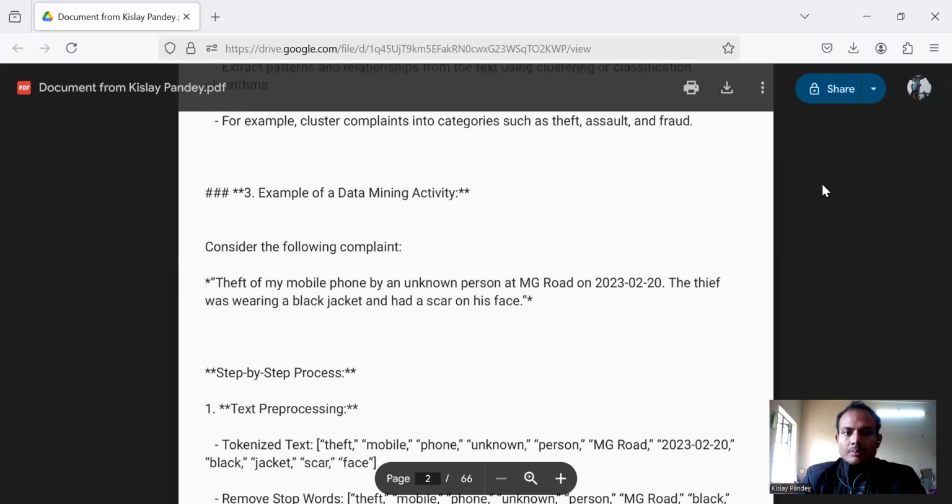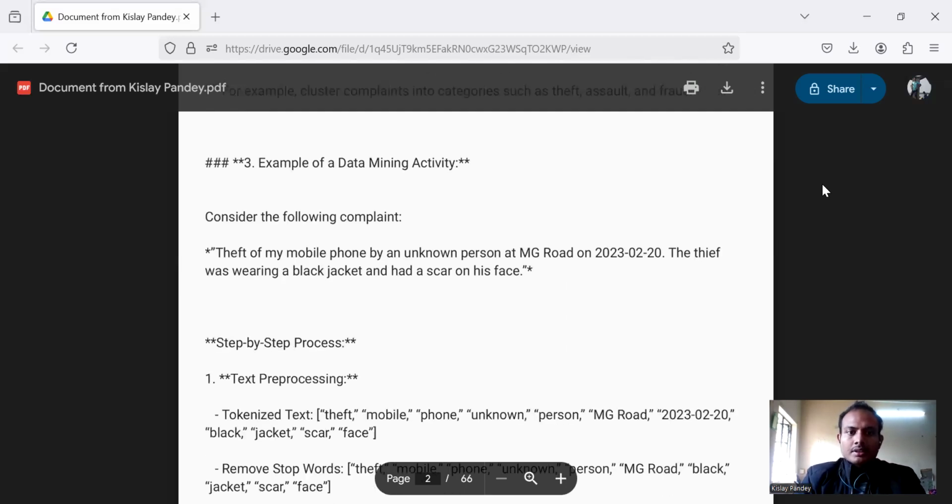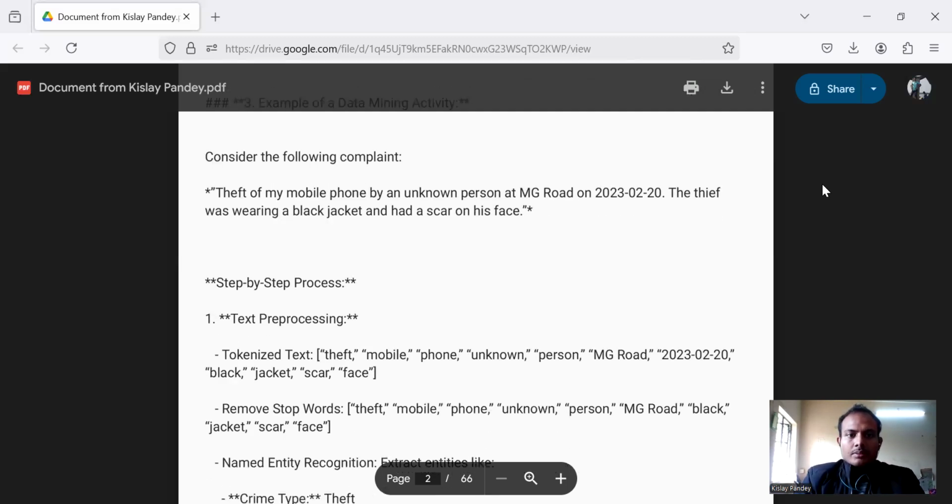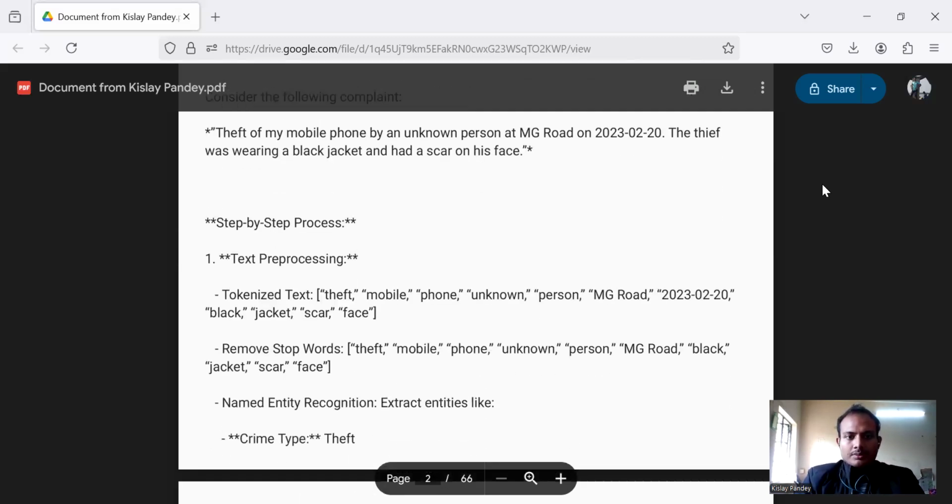Third is the example of a data mining activity. Consider the following complaint, the complaint which I have given. The step-by-step process: first, text pre-processing. The tokenized text is: theft, mobile phone, unknown person, MG Road, 2023-02-20, which is the date, then black jacket, then a scar on his face. These are the tokenized text. It means we have split the text into small words that can be identified.